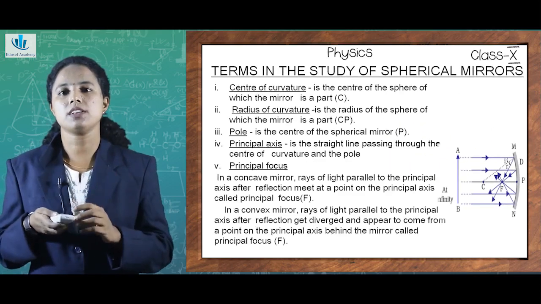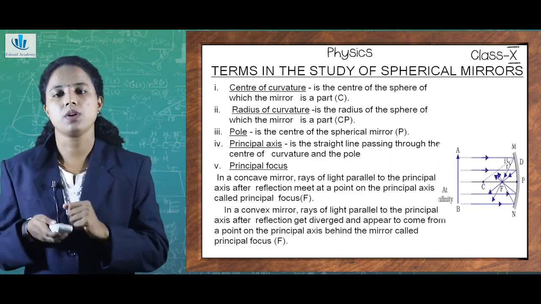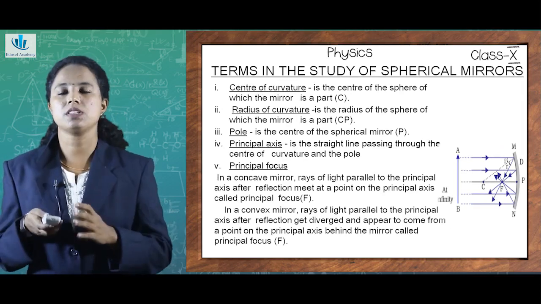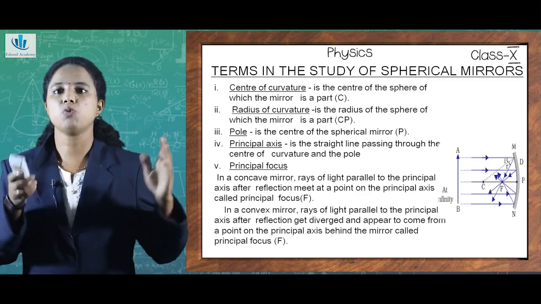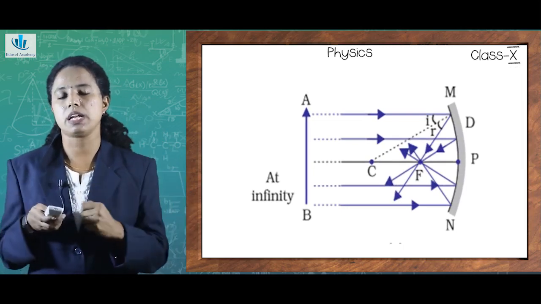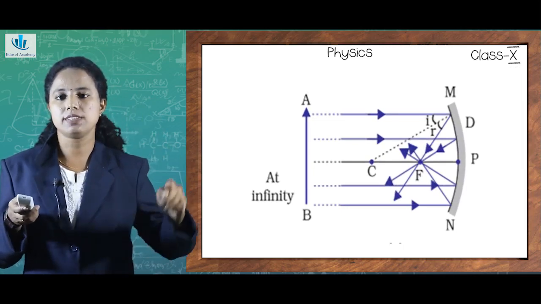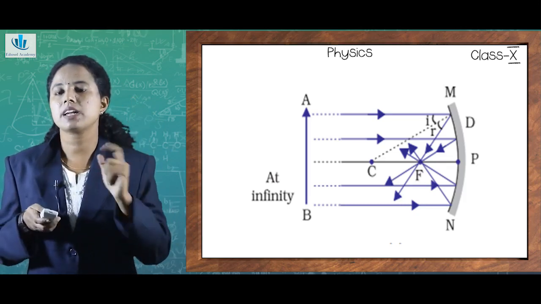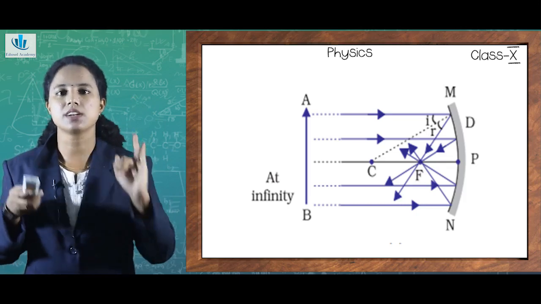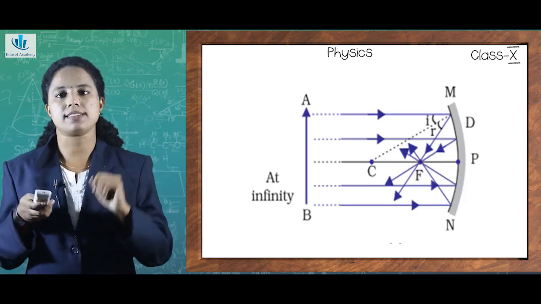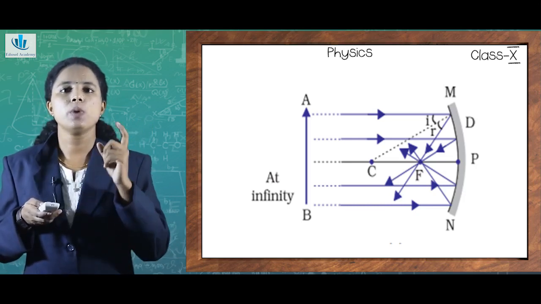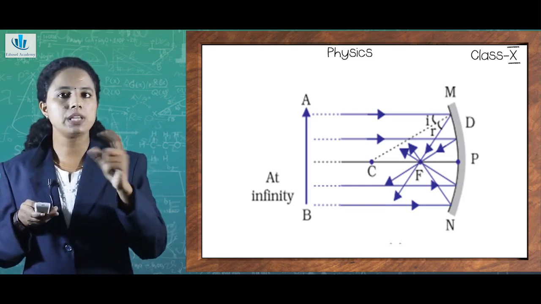There is yet another quantity that is to be found, that is radius of curvature. Just like the center of curvature, radius of curvature means the radius of the sphere of which the mirror is a part. For example, MN is a reflecting surface or a part of the mirror. If I extend that, it will just form a sphere. And if I take the radius of that sphere, it will be the radius of curvature. So center of curvature, radius of curvature, pole and principal axis, and also the principal focus are being dealt with in this figure. So we need to infer what the different quantities are and how they are connected.